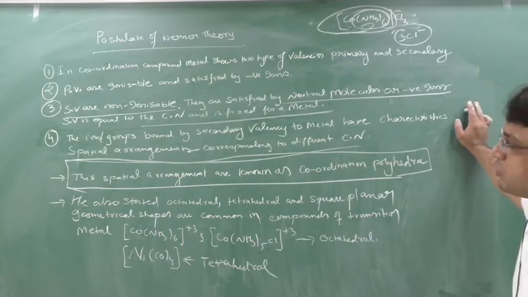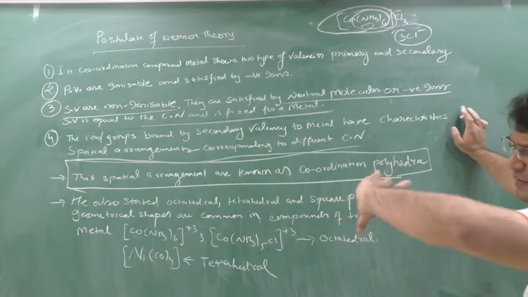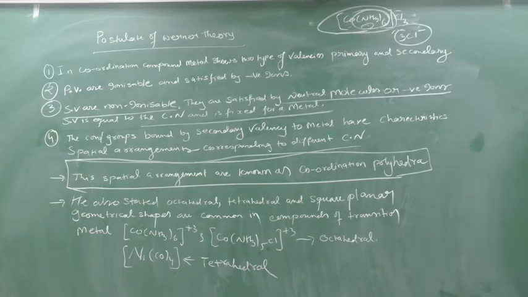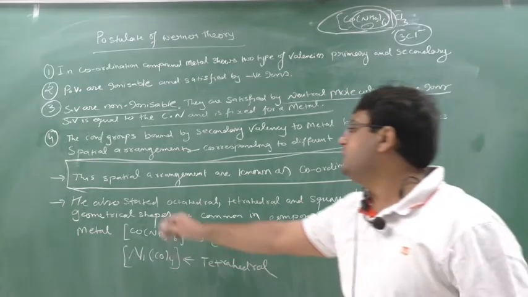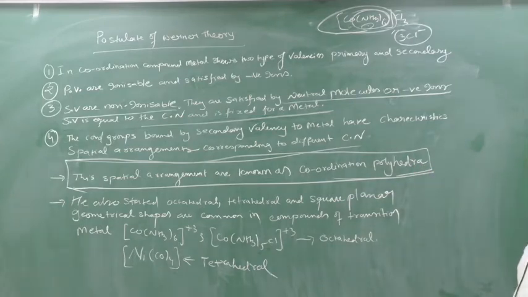Secondary valency is equal to the coordination number and is fixed for a metal. The ions or groups bound by the secondary valency to the metal have a characteristic spatial arrangement corresponding to a different coordination number, and this spatial arrangement is known as coordination polyhedra. He also stated that octahedral, tetrahedral and square planar geometric shapes are common in the compounds of transition metals.